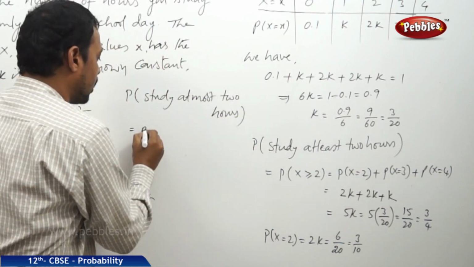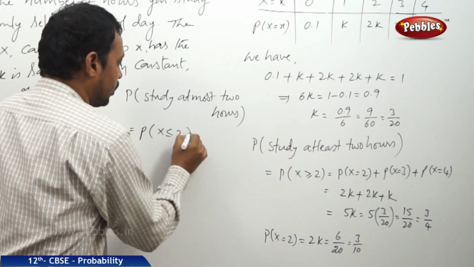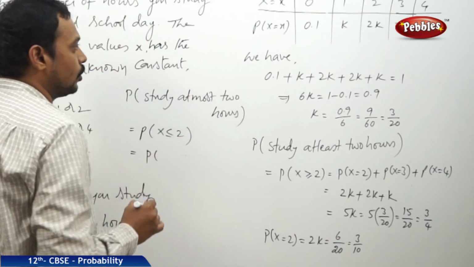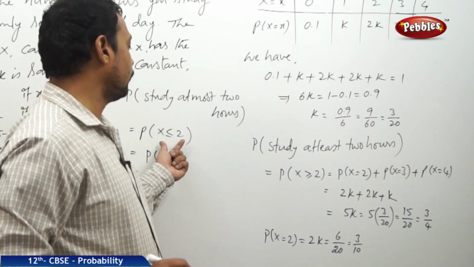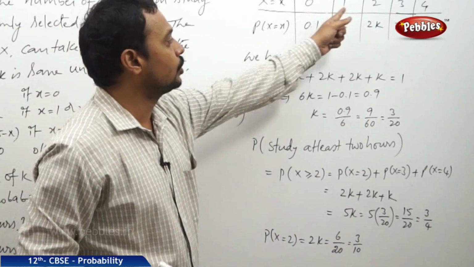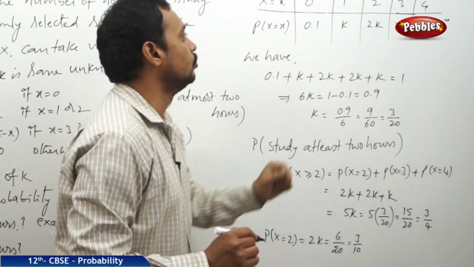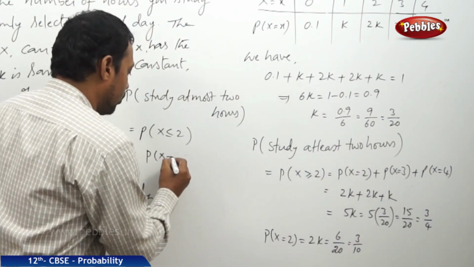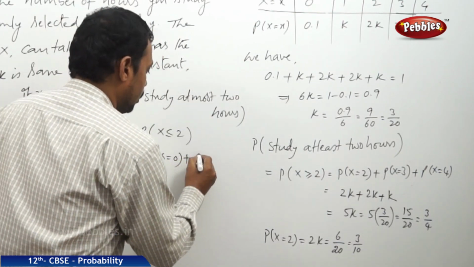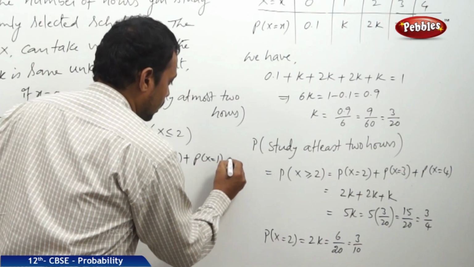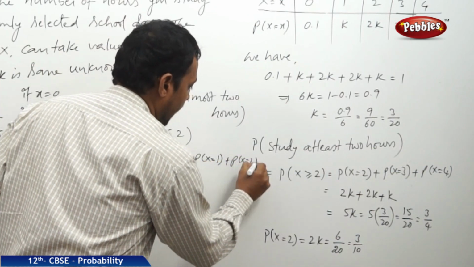That is equal to the probability of x less than or equal to 2. Therefore, the possible values of x less than or equal to 2 are 0, 1, 2. Therefore, find the probabilities at x is equal to 0, x is equal to 1 and x is equal to 2 and add.